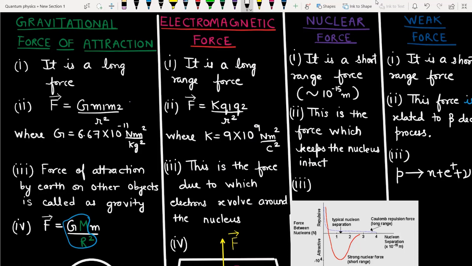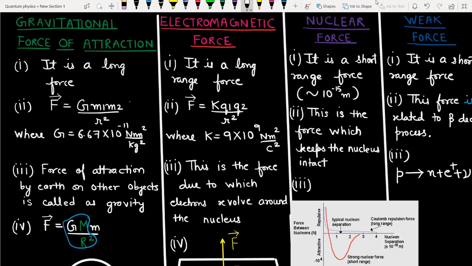Let's first discuss the gravitational force of attraction. It's a long range force. Now what is the meaning of a long range force? The gravitational force of attraction, as you might have studied in your lower grades, is the force by virtue of mass. If you look at the expression of gravitational force, it has capital G, which is a constant and a very, very small number. M1, M2 are the masses and r is the distance.